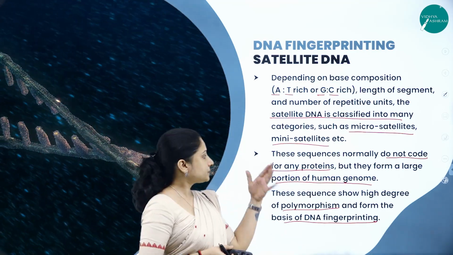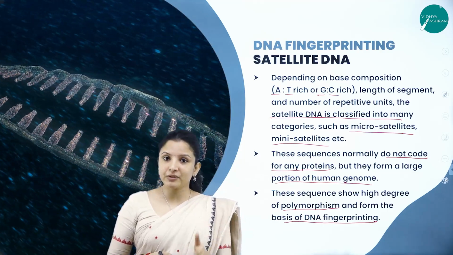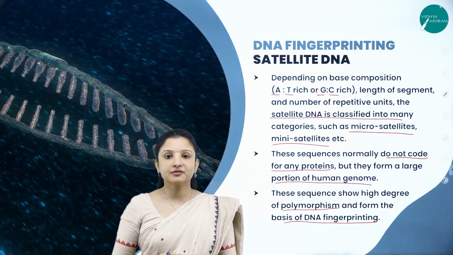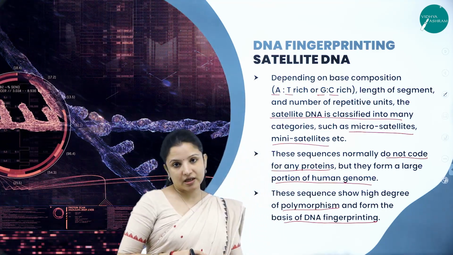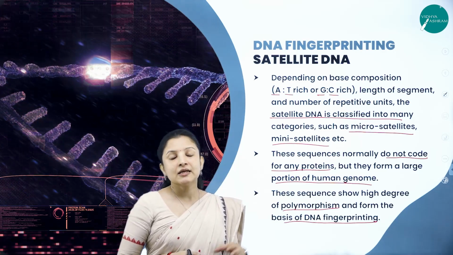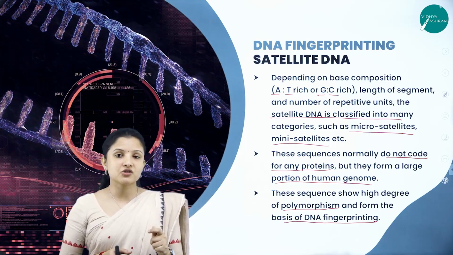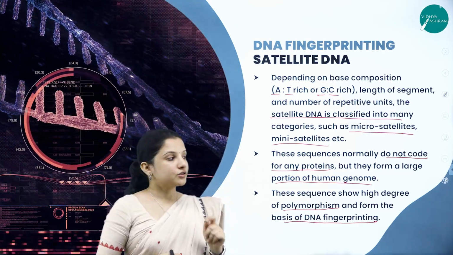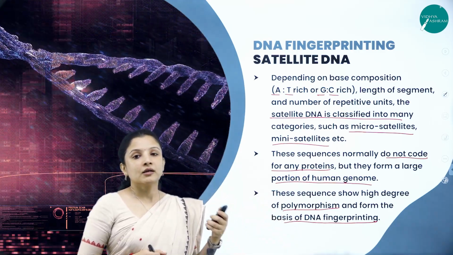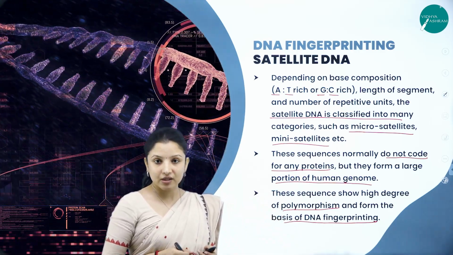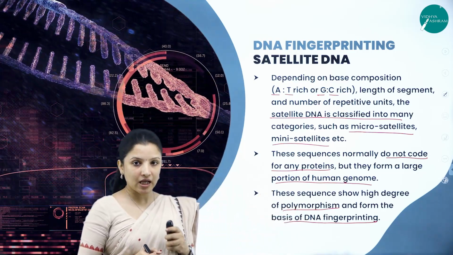That is why almost all the coding sequences are similar in all human beings. But when it comes to non-coding sequences, which are the repetitive DNAs or satellite DNAs, they tend to vary from person to person. Based on that variation, the culprit can be found out. That is how DNA fingerprinting works. So satellite DNA is a non-coding, repetitive sequence, and it forms the basis for DNA fingerprinting.